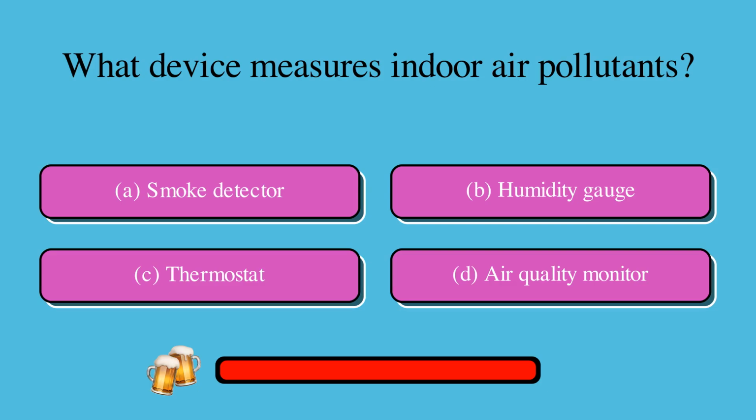What device measures indoor air pollutants? Is it A, smoke detector, B, humidity gauge, C, thermostat, or D, air quality monitor? The correct answer is D, air quality monitor.